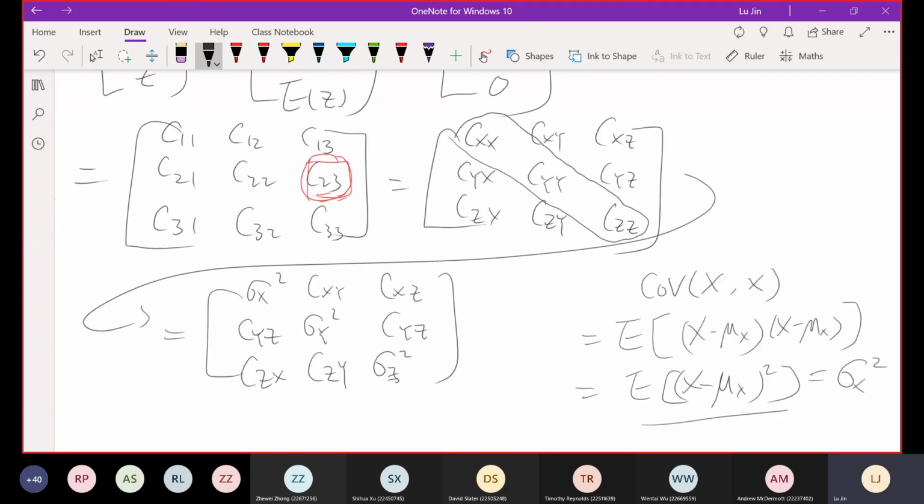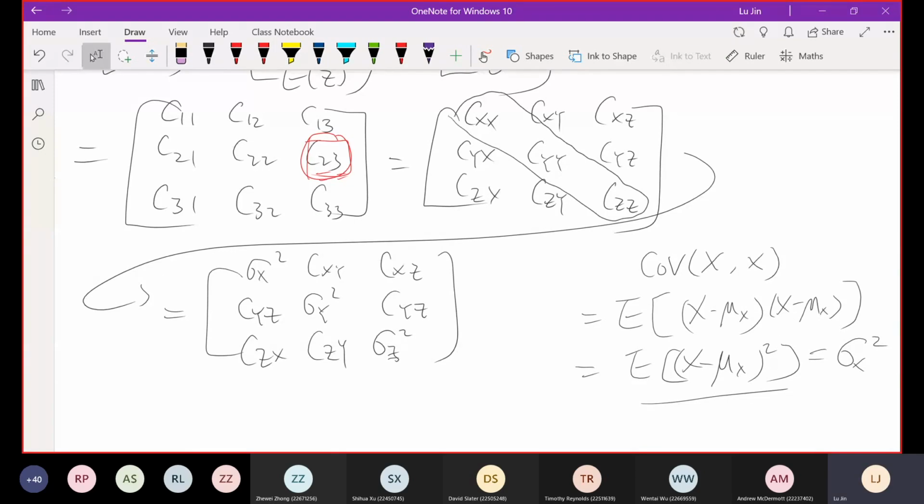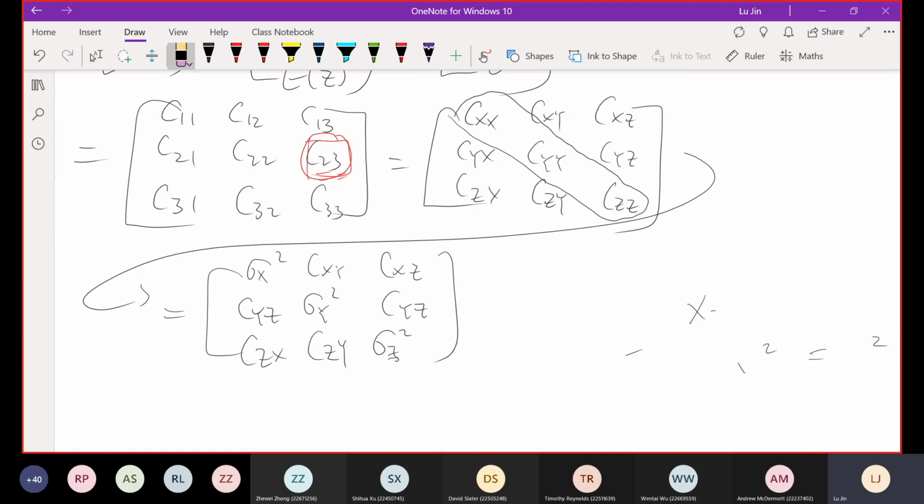So that means we need to work out the elements along the diagonal direction and also the elements off the diagonal direction. For the elements along the diagonal direction, they are all the variance of the random variables. Let's just pick one to work out.